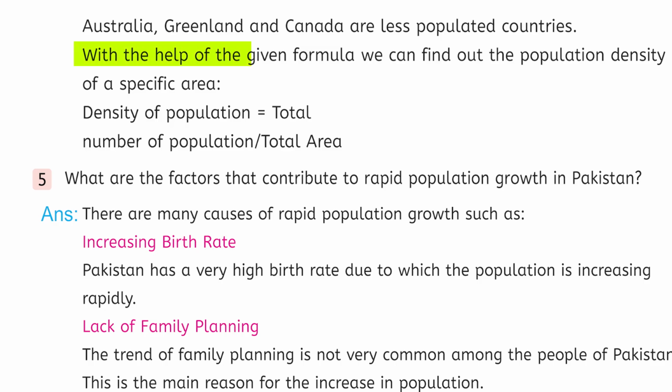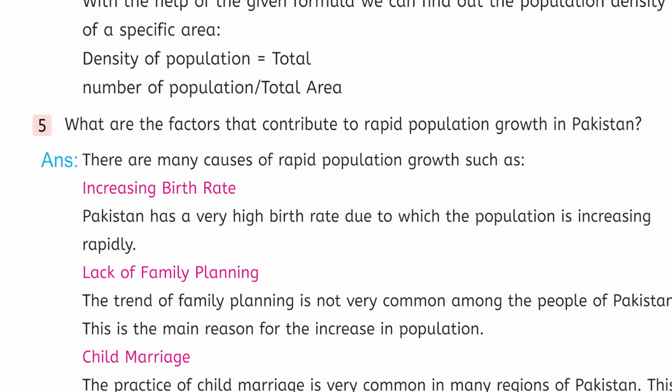With the help of the given formula, we can find out the population density of a specific area. Density of population is equal to total number of population divided by total area.